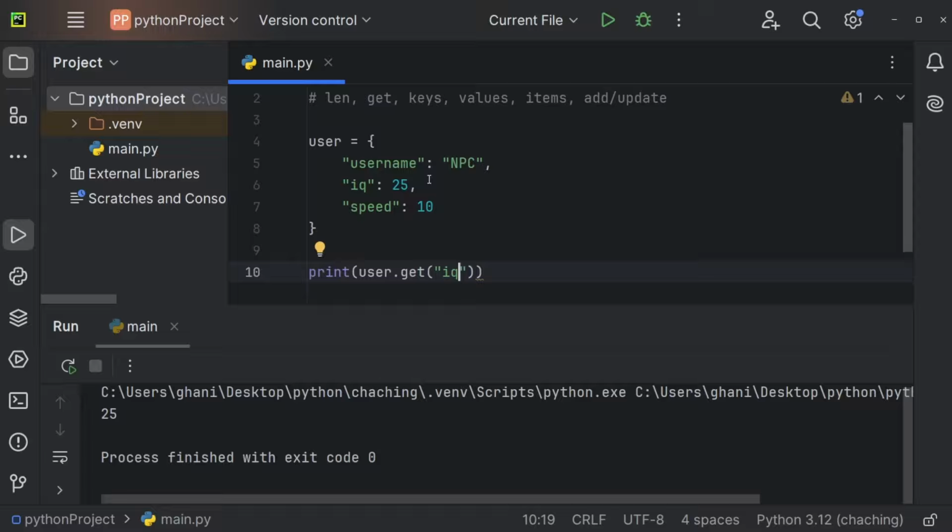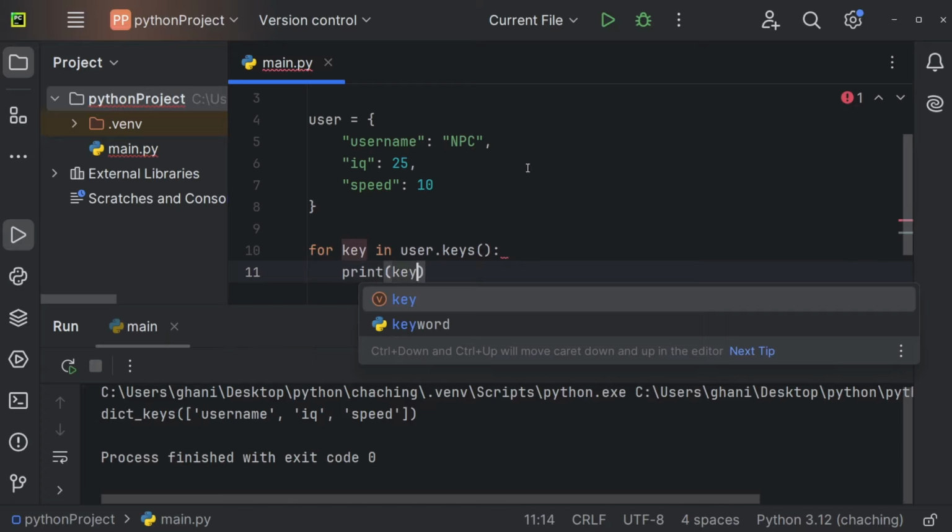I can also use the keys method to get all of the keys. So let me show you. user.keys. And now we're getting those keys inside of this list. So username, IQ, and speed. And this can be pretty useful for a for loop, for example. So I can say for key in user.keys, colon.